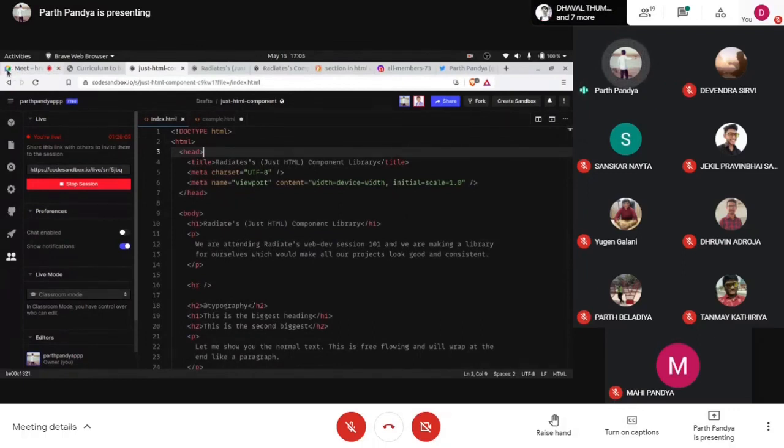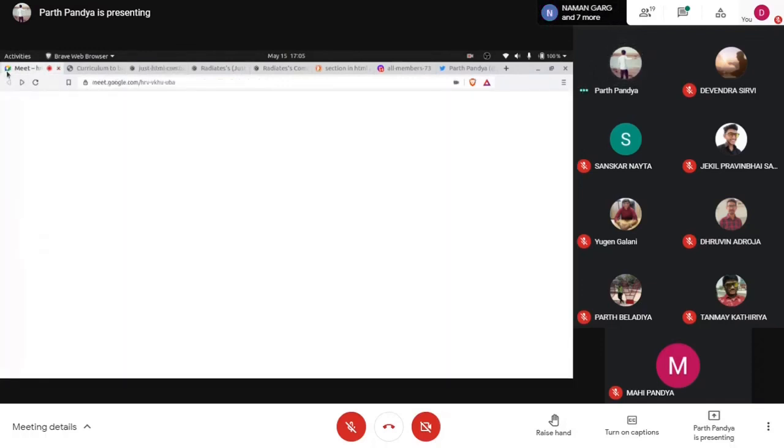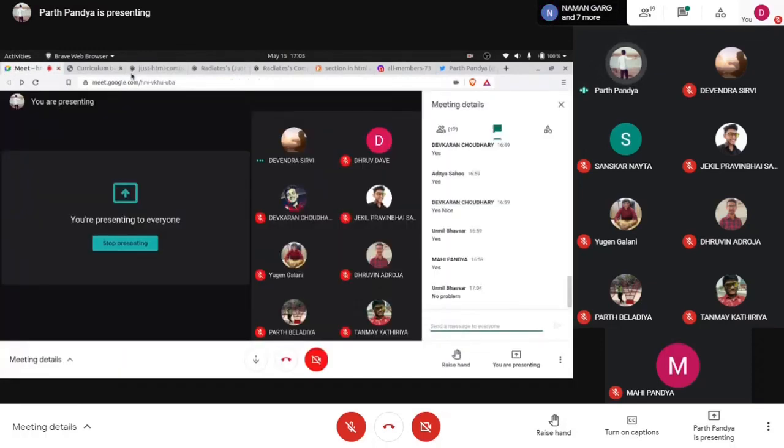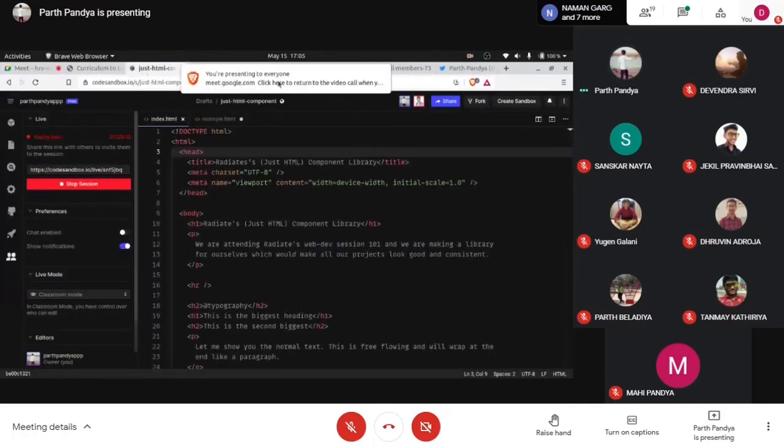Like we have icons for an Android application, likewise we have an icon for your web page. Like this we have in Meet. Meet has its own. Twitter has its own. CodeSandbox has its own. So like this, we can add our favicon too.